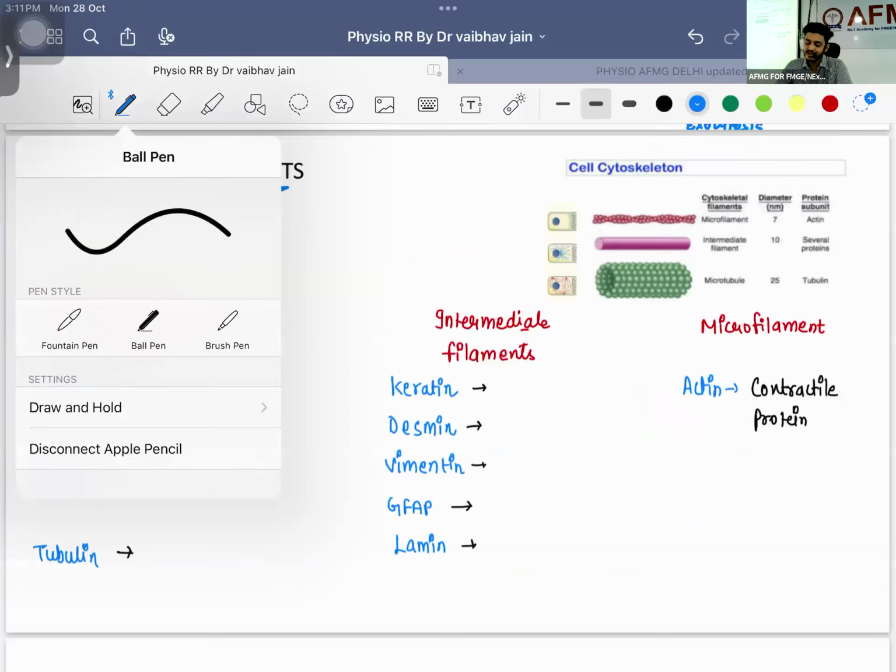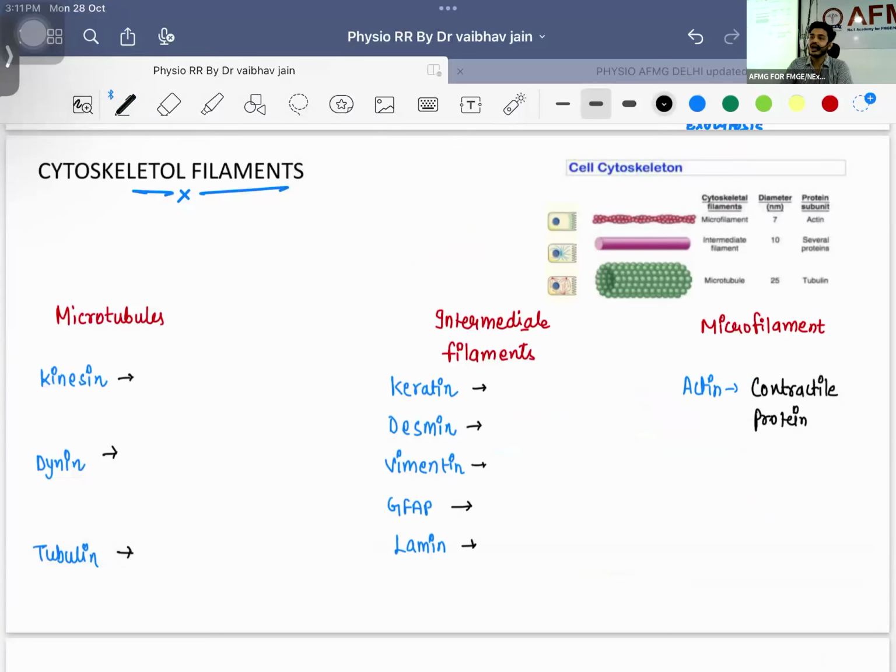What are the cytoskeletal filaments that we are having? First one is your kinesin. What is the function of kinesin? Forward axonal transport.